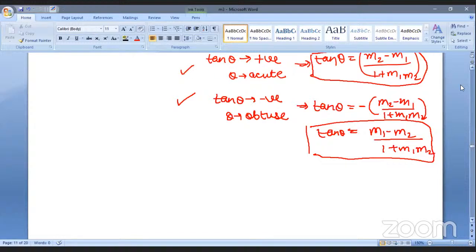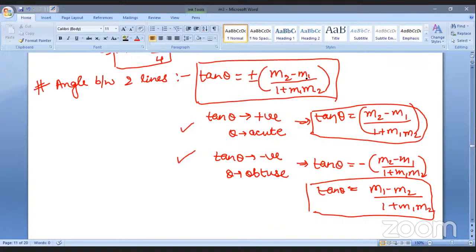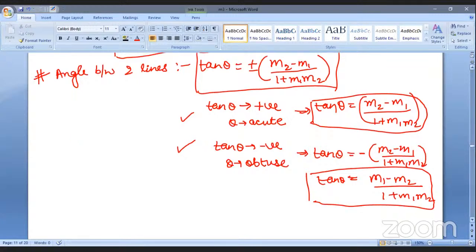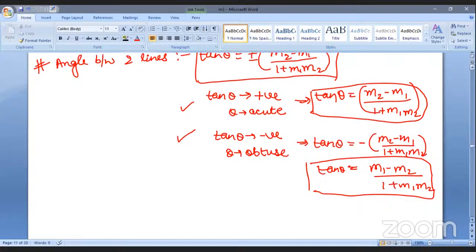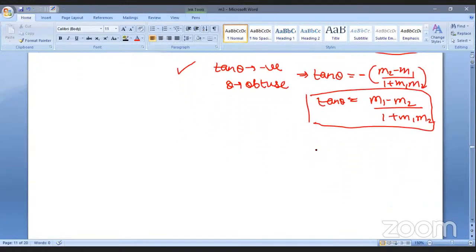So we got to know the exact formula which has both the conditions in it: plus and minus m2 minus m1 divided by 1 plus m1 m2. This was the thing that we discussed in the last to last class. Angle between two lines: if we have to find it, we are mostly interested in the tangent of that theta, which is the slope.